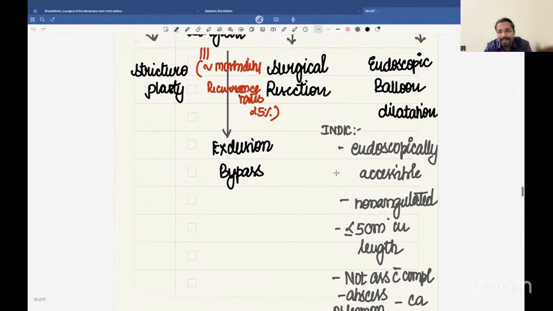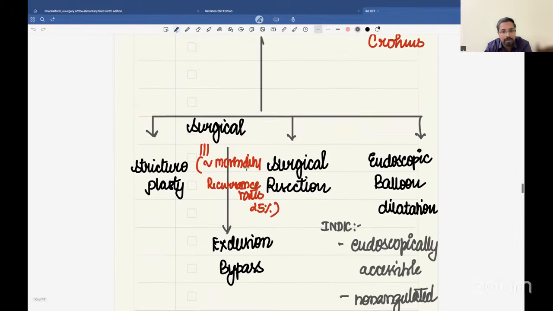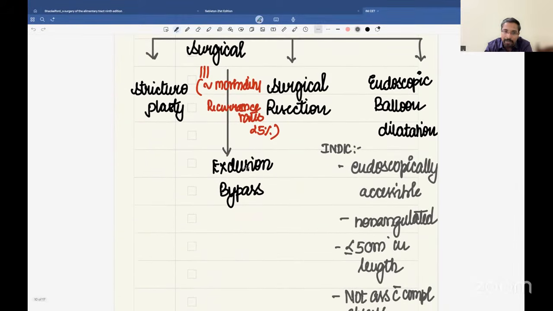Now, what other option does the patient have? The other surgical technique is doing an exclusion bypass of the affected segment. This is not much followed because if you exclude and bypass the segment, the excluded segment tends to develop cancer, and the incidence of adenocarcinoma in the excluded segment in Crohn's is common when you try to do an exclusion bypass.